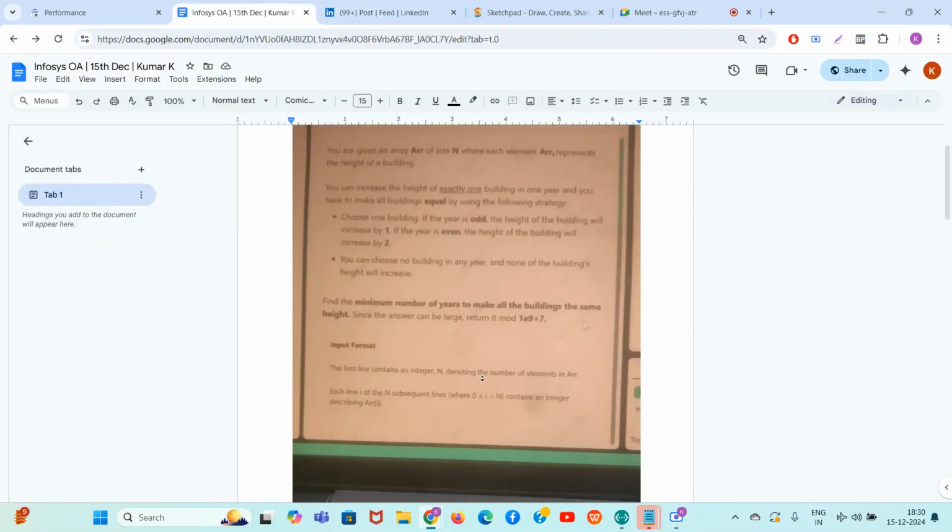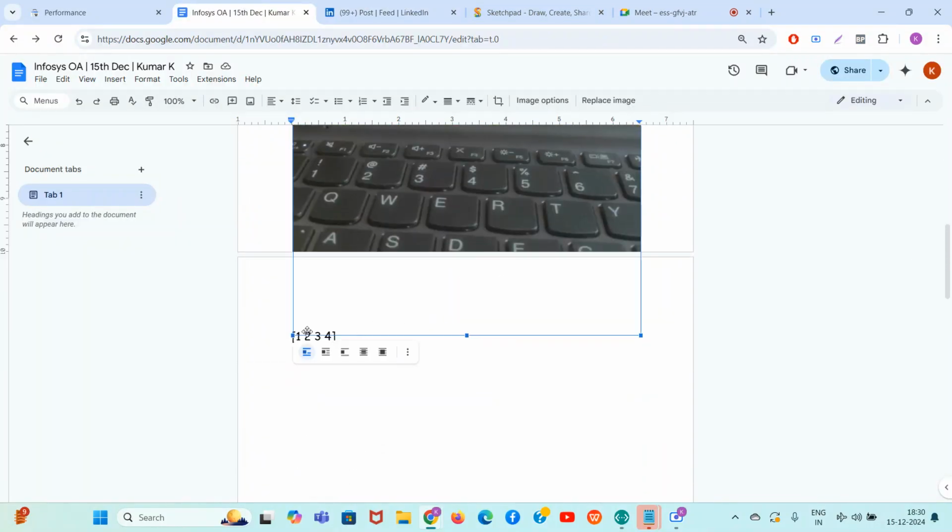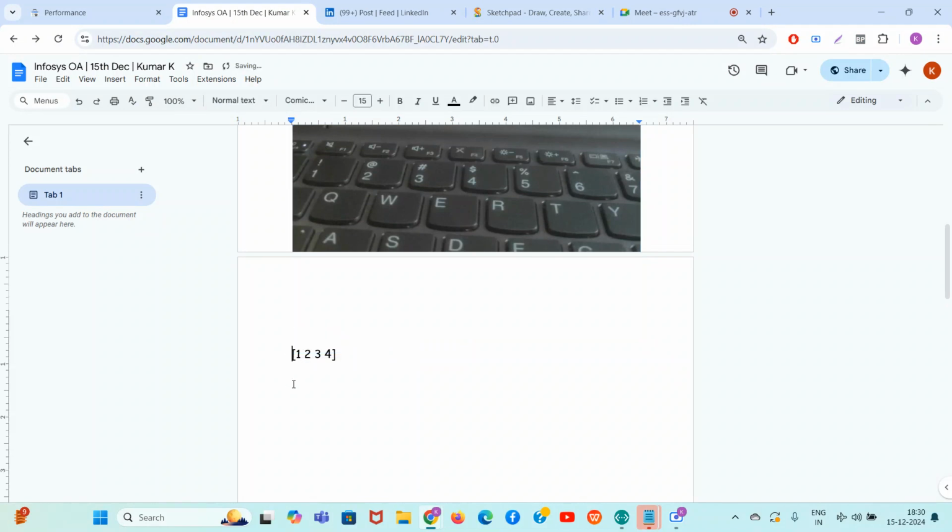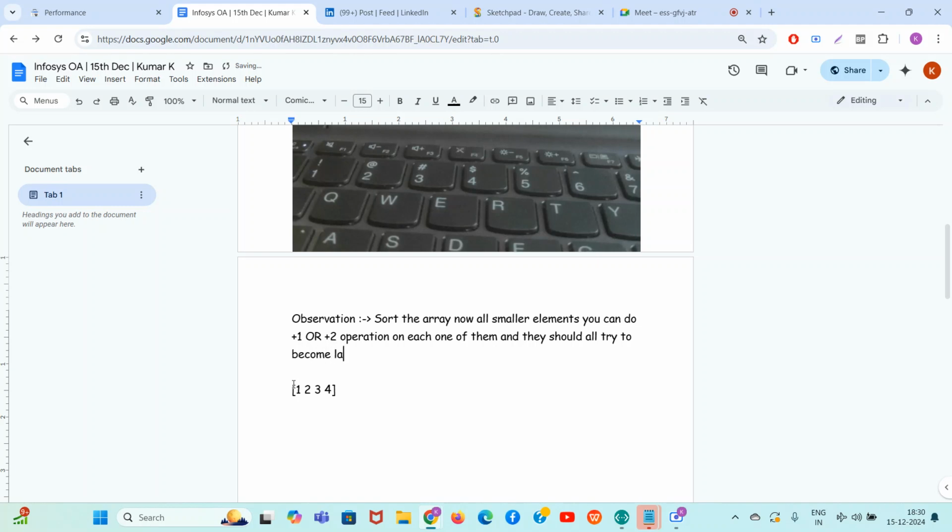So, guys, let me write the first observation. We will discuss this test case also. The first observation which comes to mind, which is a very simple observation: sort the array. Now all smaller elements you can do a +1 or +2 operation on each one of them, and they should all try to become the largest element of the array in general. Okay, these are the first thoughts coming to mind.